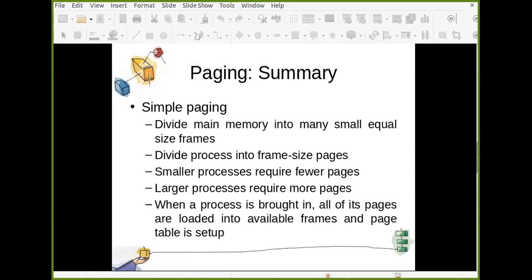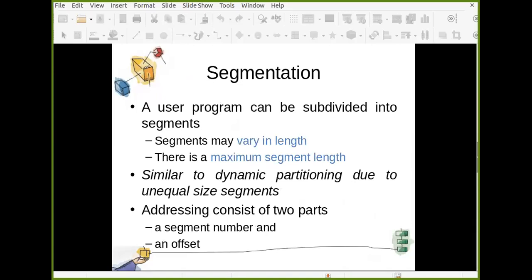So what is the summary for this? Divide main memory into many small equal size frames. Divide process into frame size pages. So page size and frame size are always the same. Smaller processes require fewer pages. Larger processes require more pages. When a process is brought in, all of its pages are loaded into available frames and the page table is set up. Okay, so that is all about simple paging.